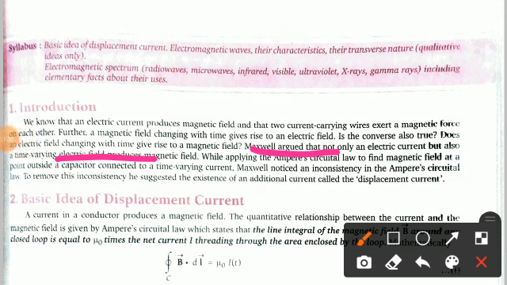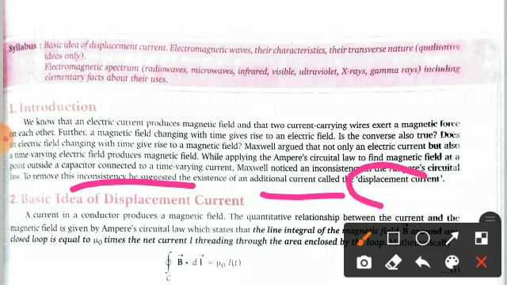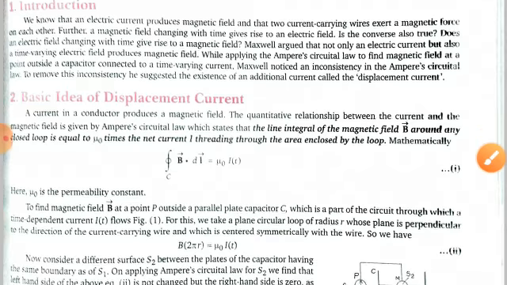While applying Ampere's circuital law, which you have studied in the previous chapters, to find the magnetic field at a point outside the capacitor which is connected to a time varying current, Maxwell noticed an inconsistency in Ampere's circuital law. To remove this inconsistency, he suggested the existence of an additional current called the displacement current. This is the important one. So first we discuss the basic idea of the displacement current.